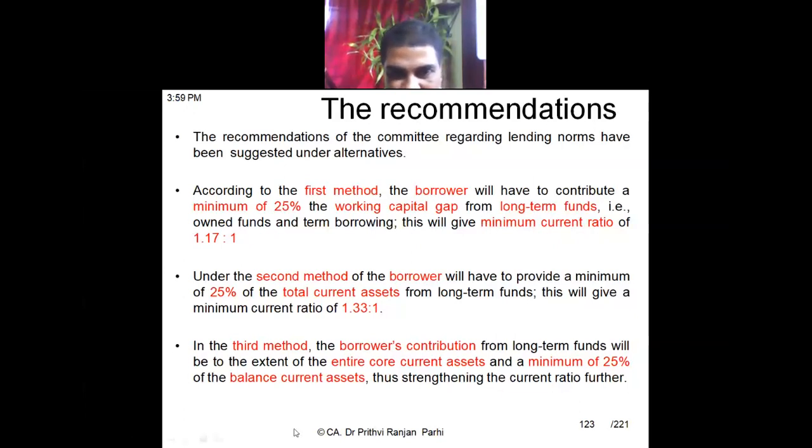So you see, the entire core current asset should be financed through long-term financing, plus 25% of the balance current asset should also be arranged through long-term finance. So this will again bring more strength to the current ratio. The current ratio will be further strengthened. These are the three methods suggested by them.